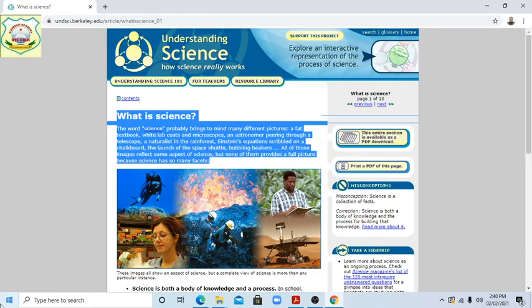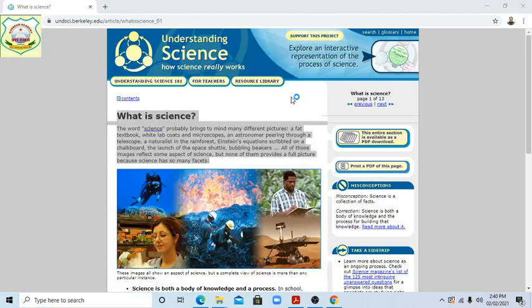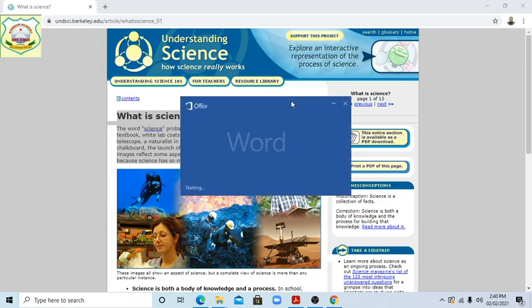Clear, students? Now, students, go to a Word file or Notepad file, or WordPad file, you can paste it. So we are opening the MS Word file. This is Word 2016. It is taking time, students, so don't worry.